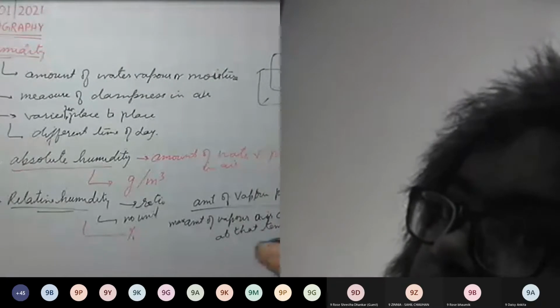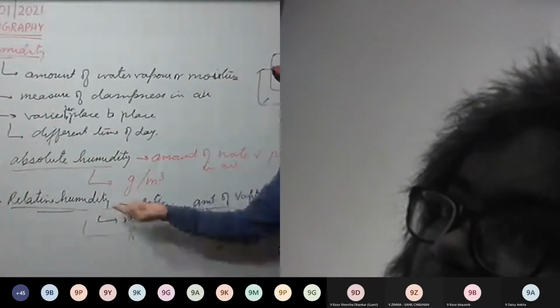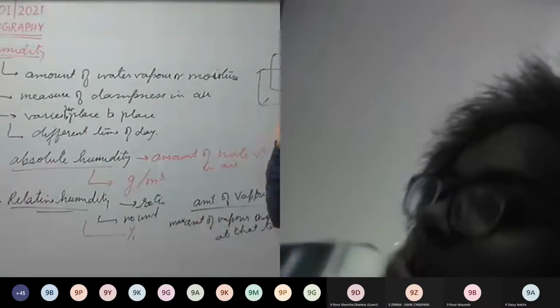So how are we going to calculate relative humidity? We measure the amount of water vapor present in air.